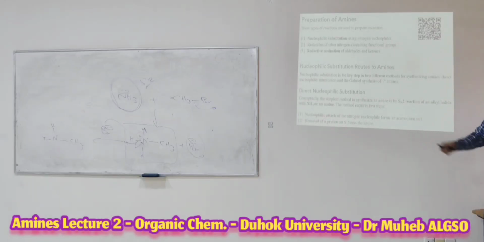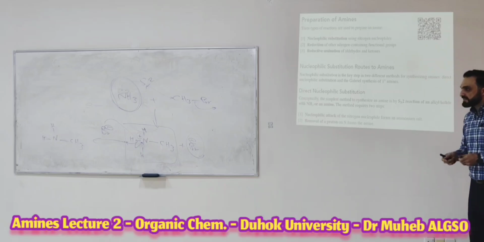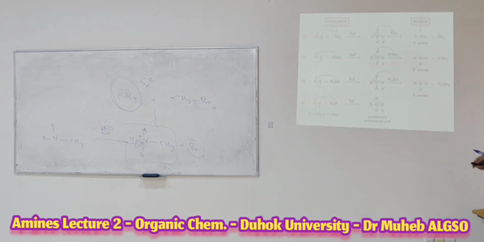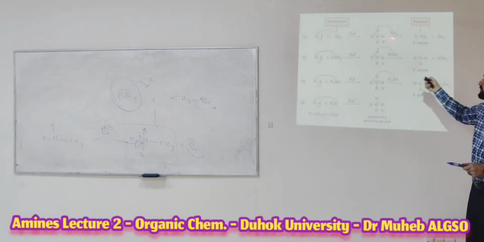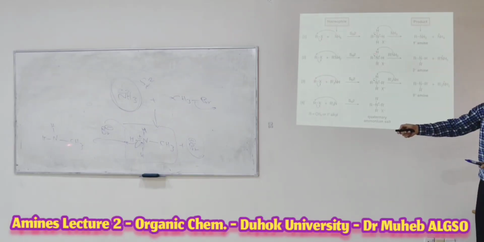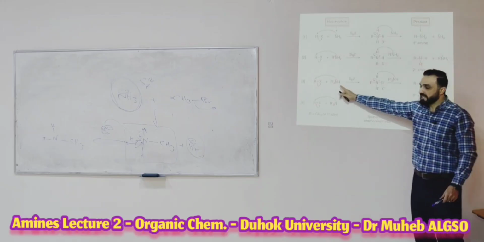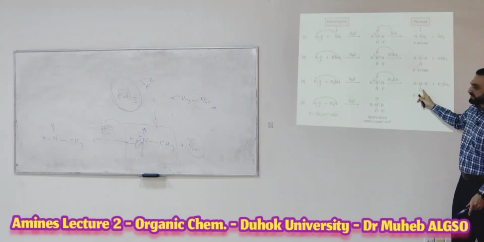Two steps, 1, 2. Is this clear? I think it is a simple reaction, nothing complex here. So if you use ammonia, what is the product? As we said here, primary amine. If you use primary amine, the product is secondary amine. If you use secondary amine, it gives you tertiary amine.